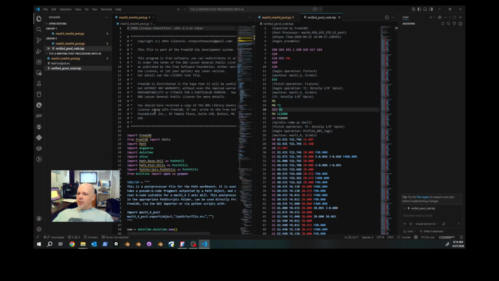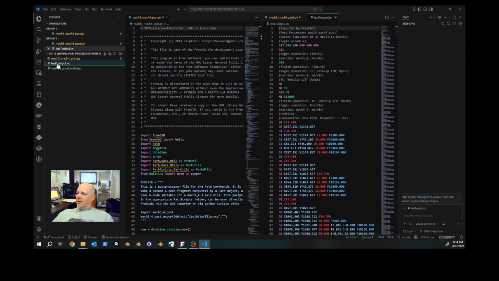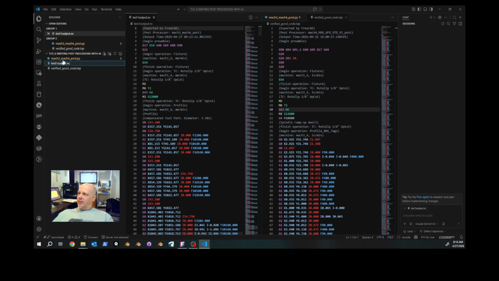And in code, I'm going to notice that there is this test output NC. So let's put verified good code here, highlight this window, and click on test 1 output. And we see a couple of differences between the two code outputs.